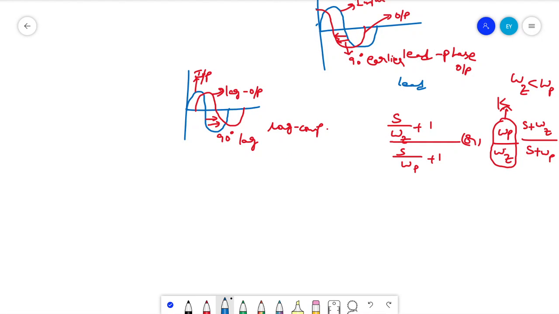So if you consider a pole near the origin, or you have only a pole in the system, how does your Bode plot look? You know what a pole is? A pole makes a 20 dB decaying response.